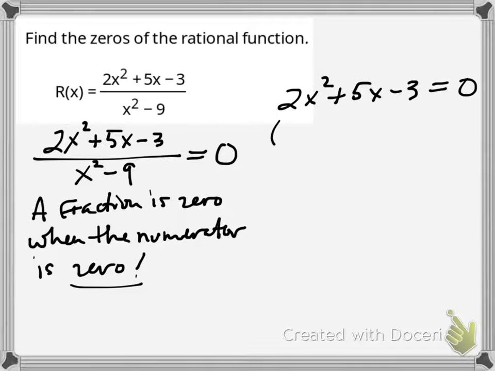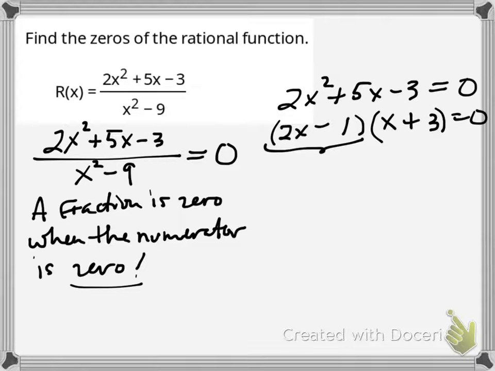So, again, if you see a polynomial, more likely than not, you're going to need to factor. So we'll go through and factor: 2x minus 1, x plus 3. Multiply them together. Make sure that the product is the polynomial that you started with.